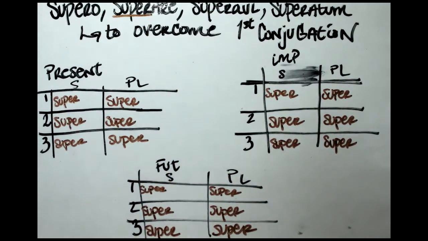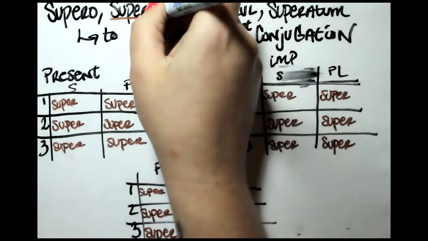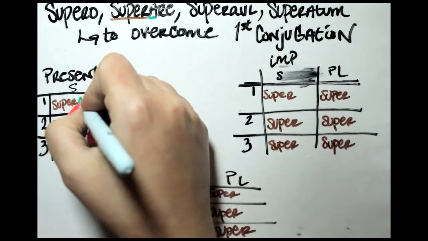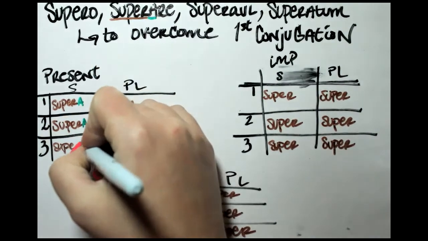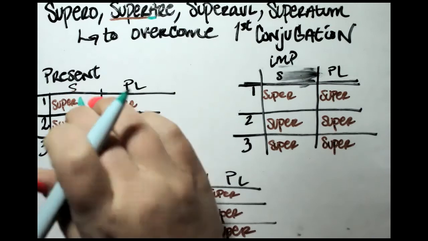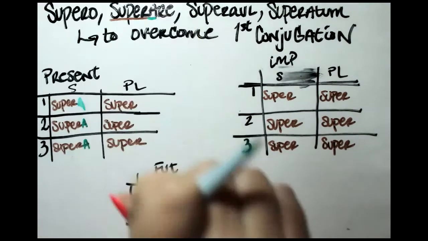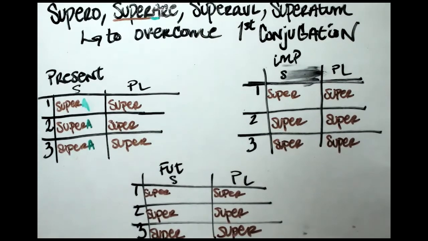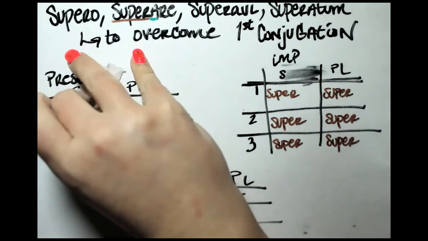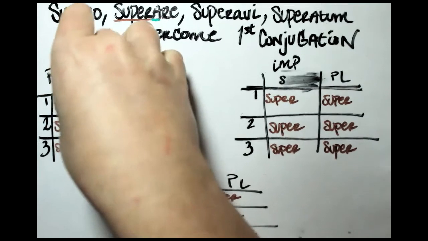So that's our stem, our thematic vowel, A here. So A, everywhere. Well, except for first person singular. Got a little over eager there. First person singular doesn't get a thematic vowel.